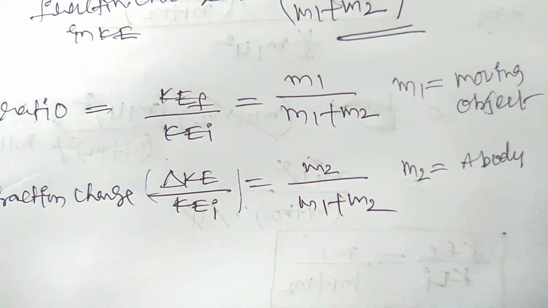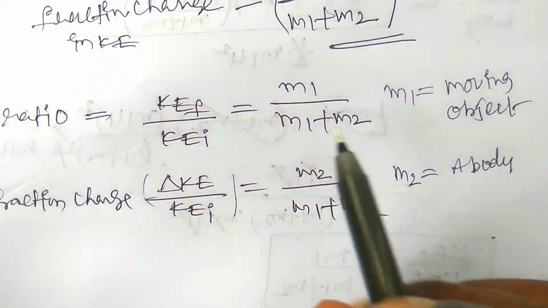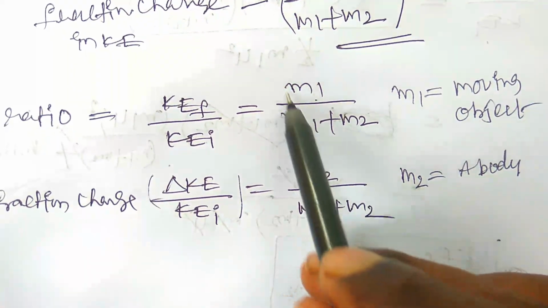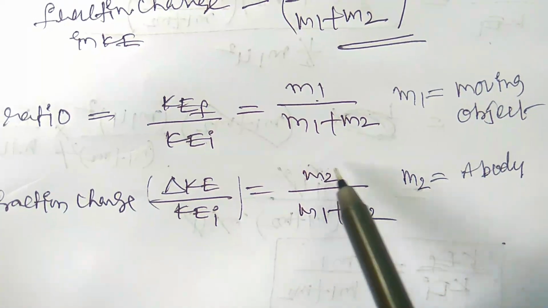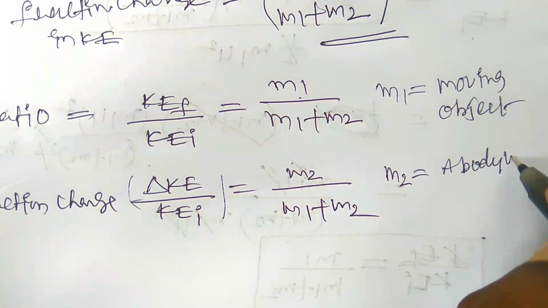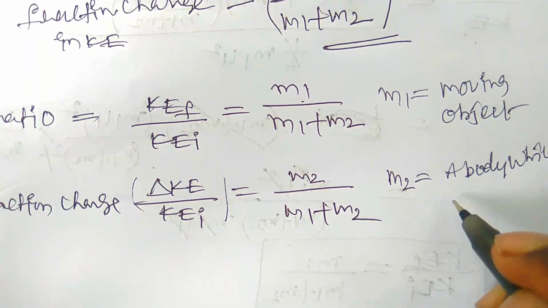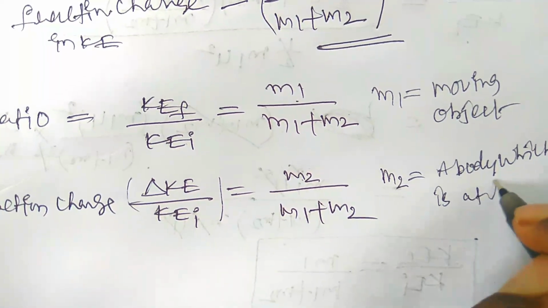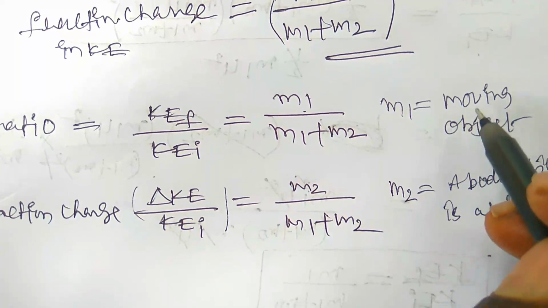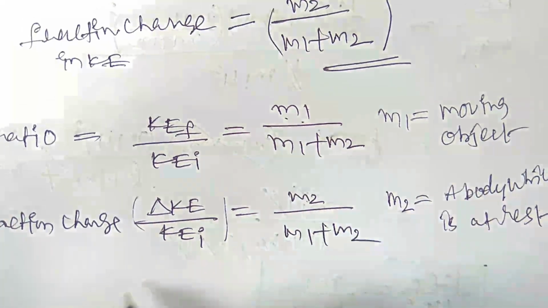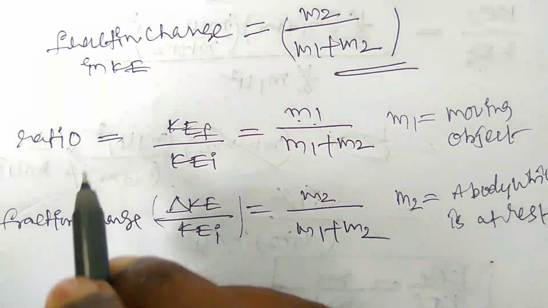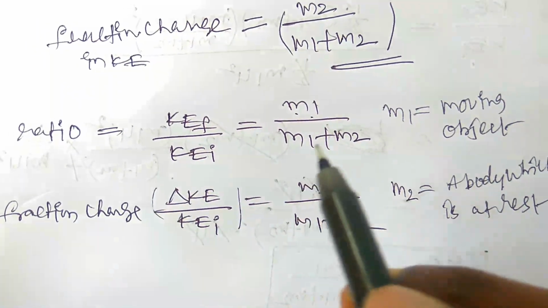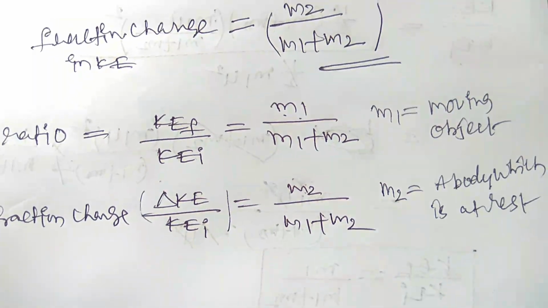You have to remember which body you take as m1 and which body as m2. A body which is moving is m1, and a body which is at rest is m2. Okay, so these are the formulas you have to use in more applications.